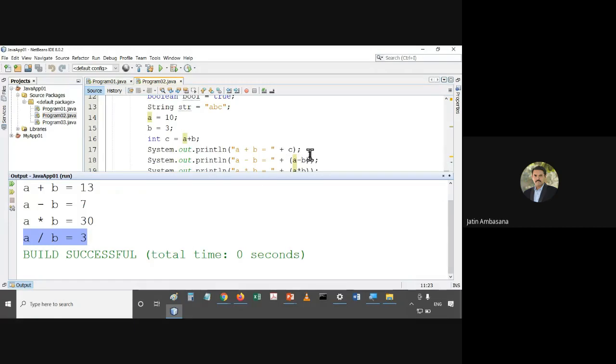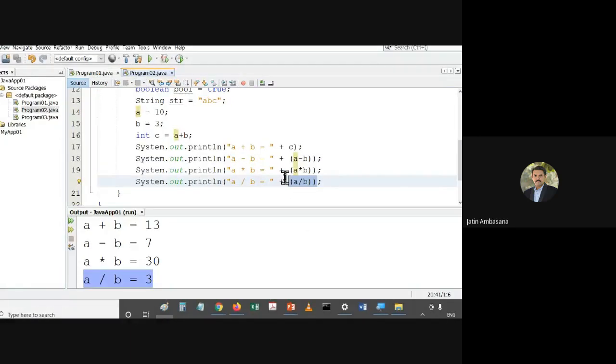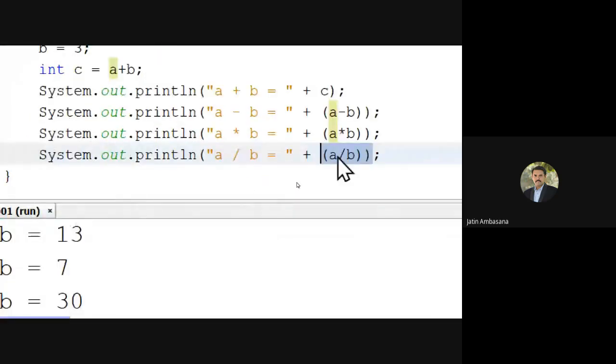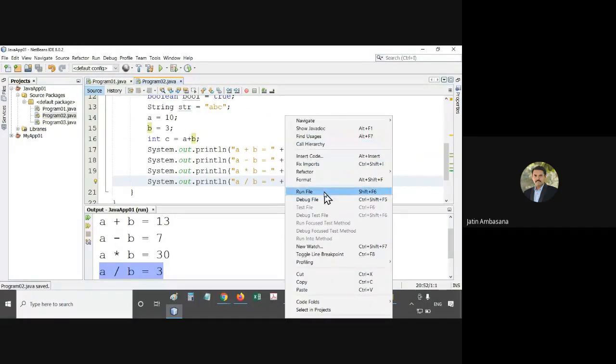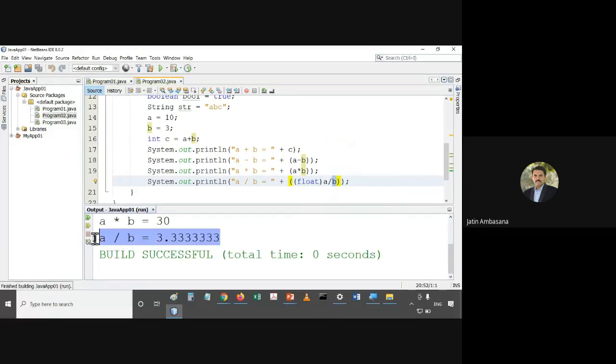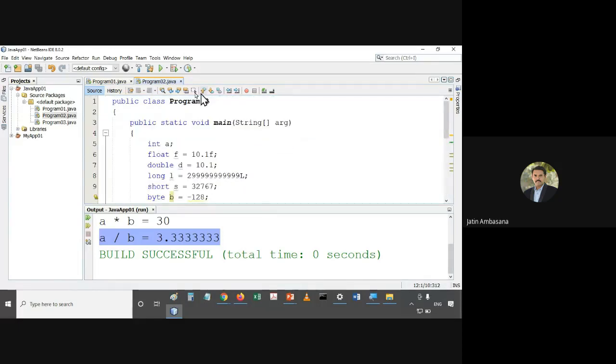Why? Because in A divided by B, integer division is happening. So what you have to do is make any one of the numbers float by typecasting. So you put float in brackets with A or with B. Any one number becomes float, and the float division starts happening. Now see what happens. I run this program. A divided by B is 3.333. You see that? So these are some of the programs that I will give you.